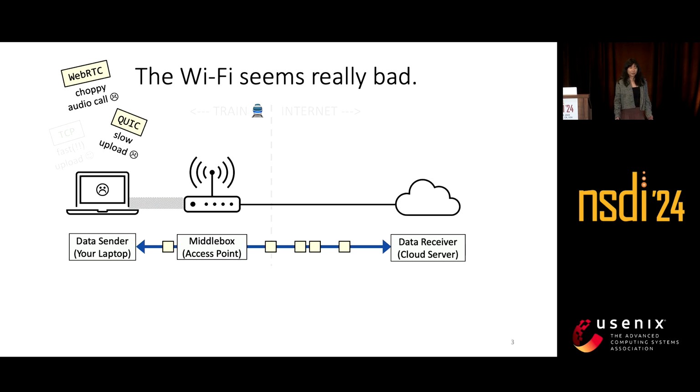As one might imagine on a moving train, the Wi-Fi seems really bad. Your WebRTC audio call with a friend is suffering from lots of drops and delays, while your file upload using the QUIC transfer protocol is taking a really long time. Surprisingly, though, your TCP upload is actually very fast.